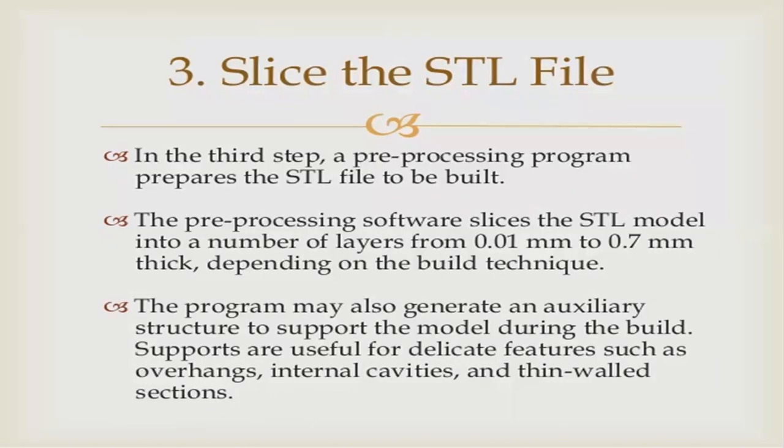So why do we use support material to manufacture a product? Because we must manufacture delicate features. Suppose I'm making a coffee cup. In that coffee cup, there is a finger handle, which is a delicate component. In that delicate component, the support material is useful so that there is no damage to that delicate feature. That's why we are using the support material.